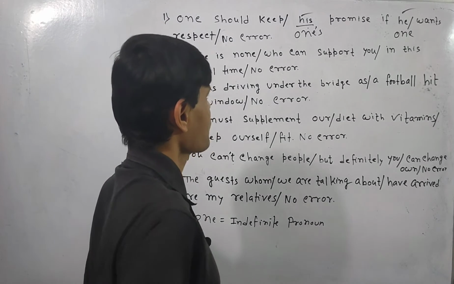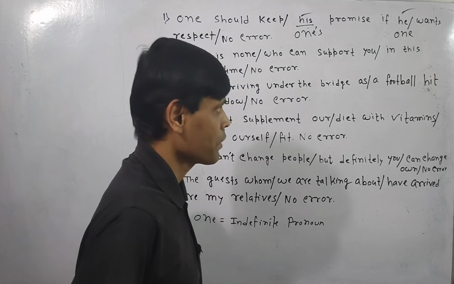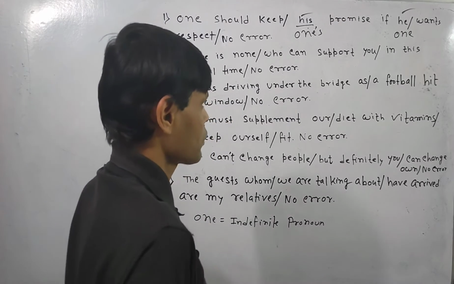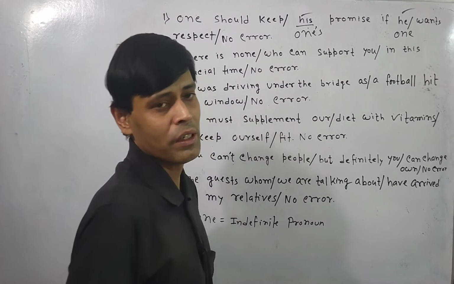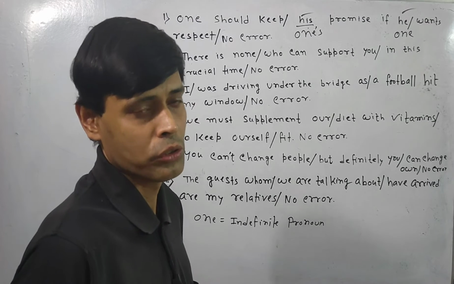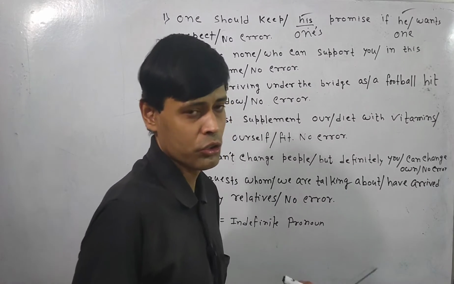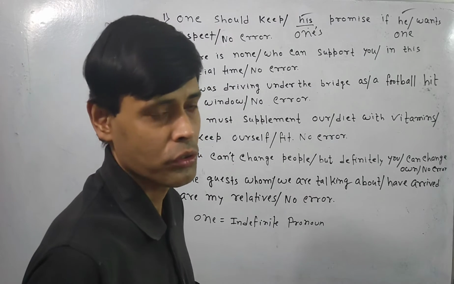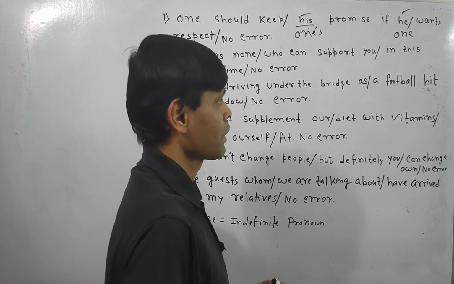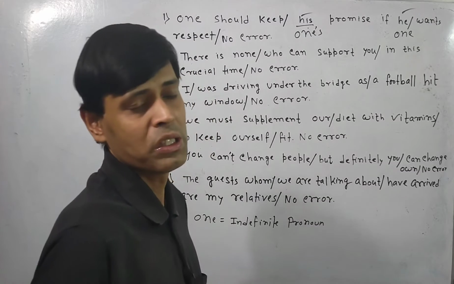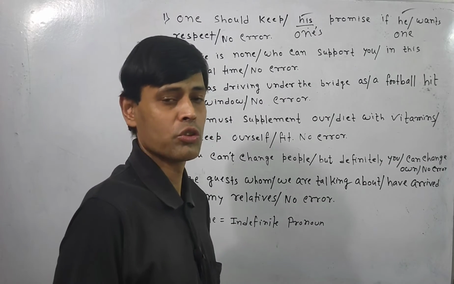So this type of question can be given, and the answer may be given in the options. Sometimes two mistakes can also be given, so you should not be confused over that. If two mistakes are given, the options will also be like that.